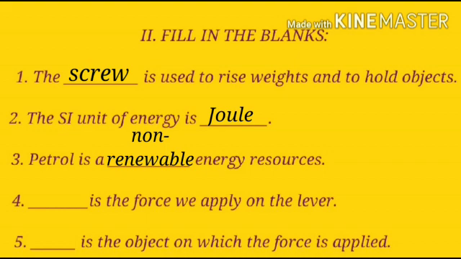So, it is a non-renewable energy resource. Petrol is a non-renewable energy resource. Fourth one, dash is the force we apply on the lever. What is it? Yes, it is effort. Effort is the force we apply on the lever. Fifth one, dash is the object on which the force is applied. Children, when you are thinking about the object, what is it? It is load. Load is the object on which the force is applied.